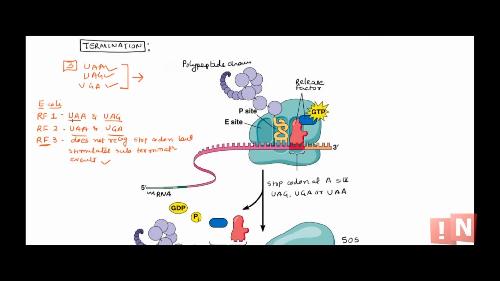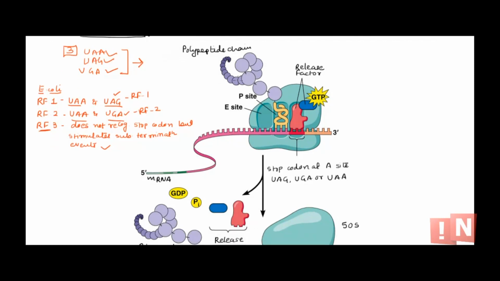I remember it this way, UAA is common. UAG, A is the first alphabet, so it is RF1. RF1 can recognize this, and then A is at the second position, so RF2 can recognize UGA. So this is what happened, after repeated rounds of elongation, you have the long sequence of amino acids. So in the end, when the A site encounters this, there is no tRNA. So release factors would come and recognize this codon. Based on what codon it is, a release factor will come and bind along with GTP.